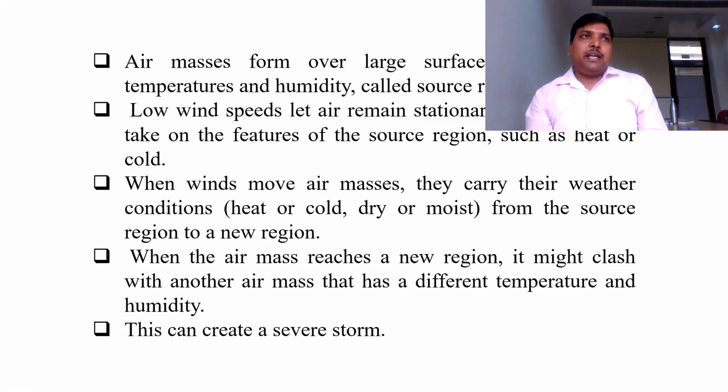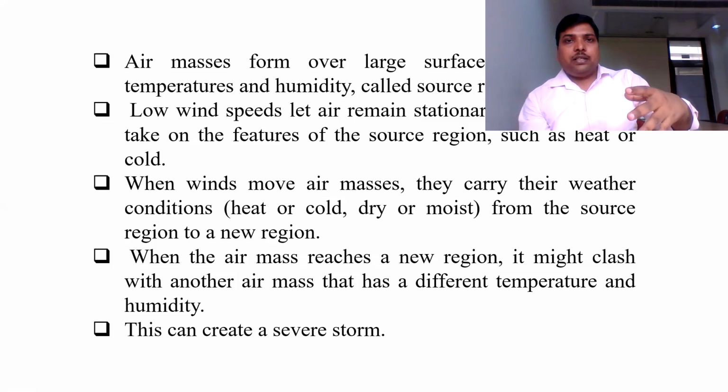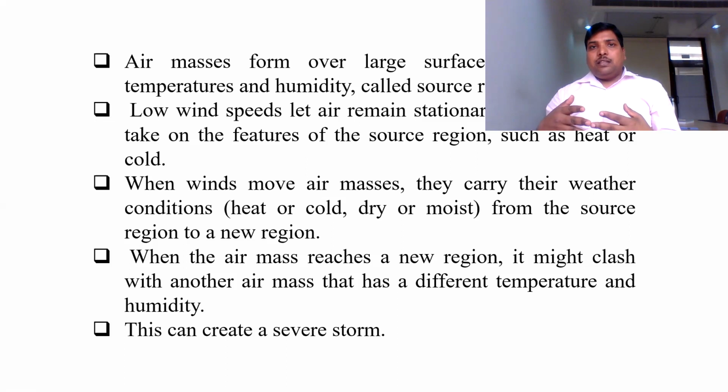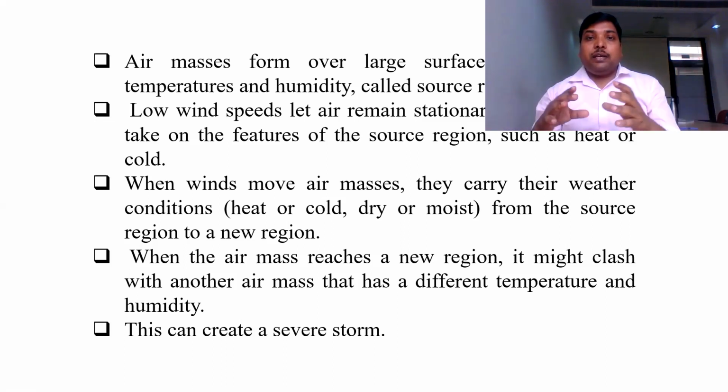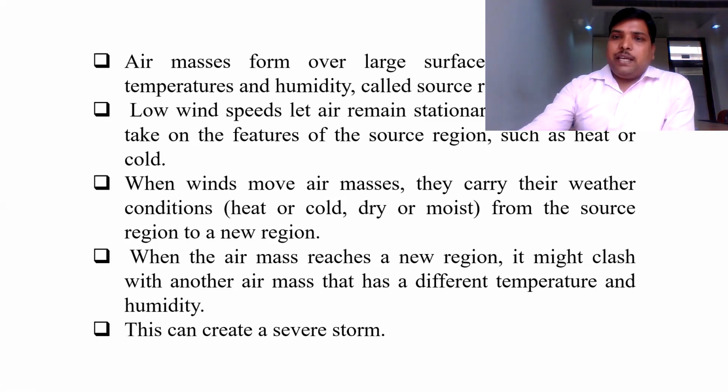So you might have noticed that whenever snowfall takes place and cold waves come from those regions, our region gets cold. So whenever air masses move, they have the tendency to change the atmospheric conditions, or you can say weather conditions, of a particular area. If they have great moisture content, they may result in intense rainfall in that particular area. So air masses are basically responsible for changes in local weather conditions.